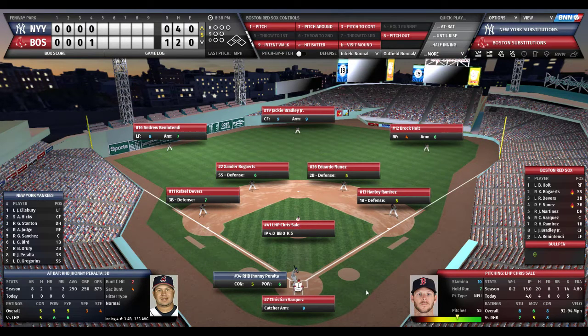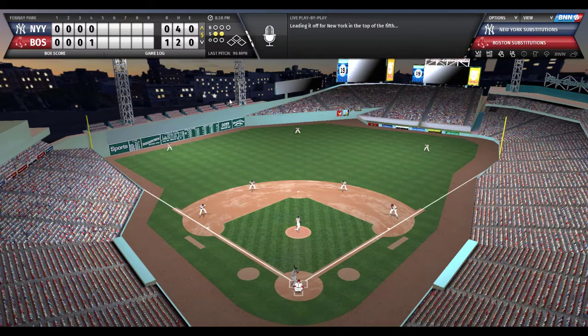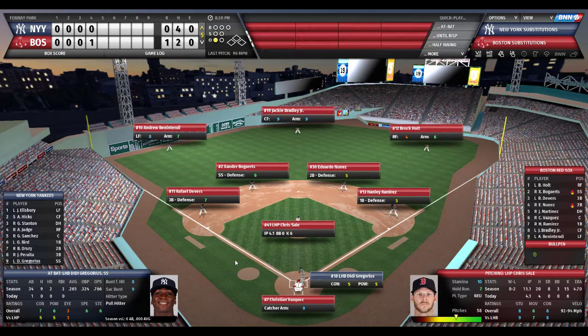How are you? Due up for the Yankees, Peralta, Gregorius, and the top of the order, Ellsbury, to face Chris Sale. Sale has gone 4 innings, has walked none, struck out 5, and he's given up 4 hits, no runs. Peralta, 0 for 1 today. Right-handed, normal hitter. Sale looks towards the plate, nods his head in acknowledgement. He sets and delivers to Johnny Peralta, 0-2 count. And he gets him swinging. Fastball blew it by him. Sale now has 6 Ks.